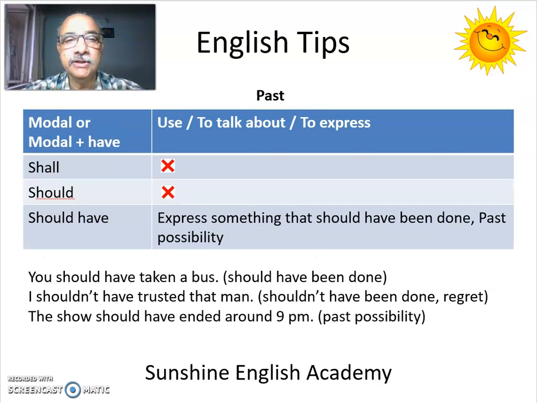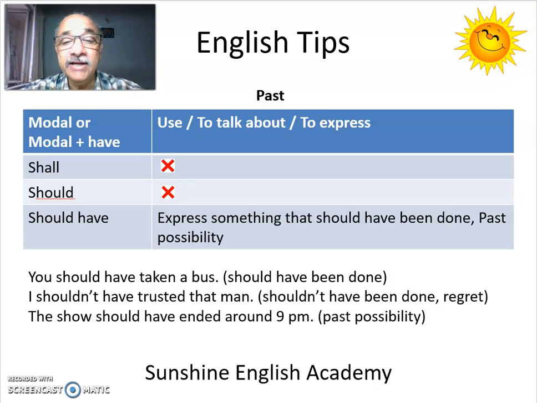Shall and should cannot be used to talk about the past. So let's look at should have. You should have taken a bus. This is something you should have done. Why did you come by car? You should have taken a bus. Next, I shouldn't have trusted that man. He was a cheat. I shouldn't have trusted him. This is a regret. This is something you shouldn't have done.